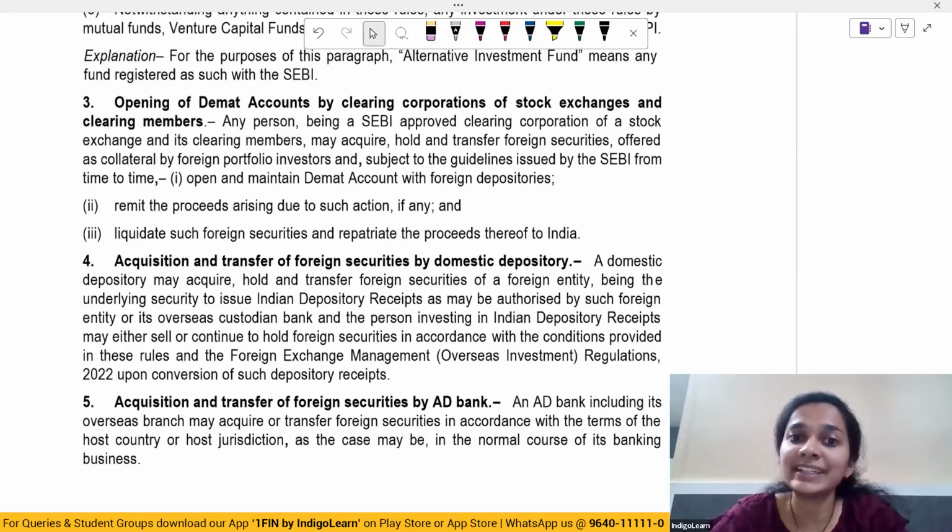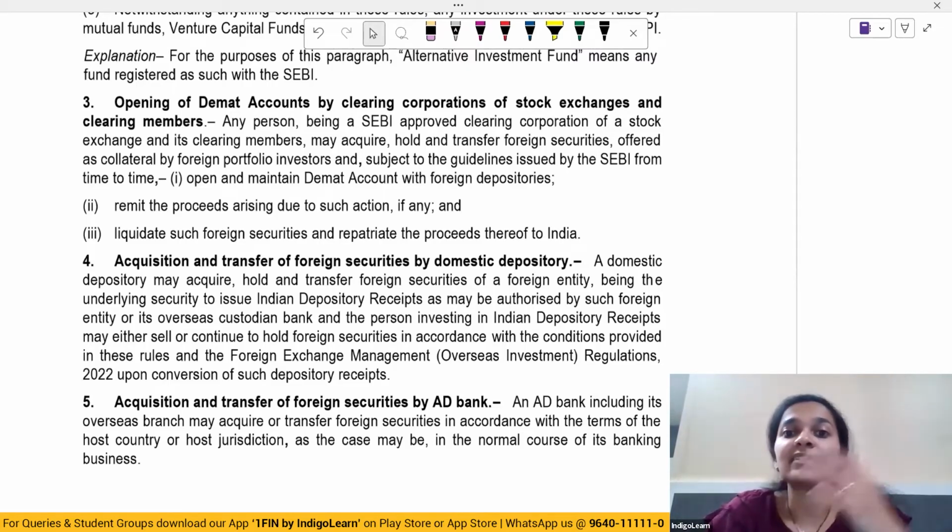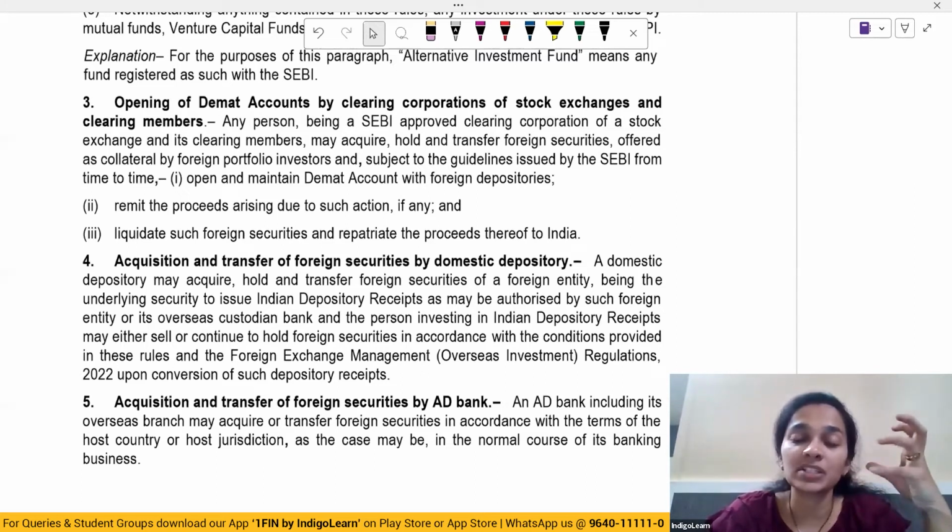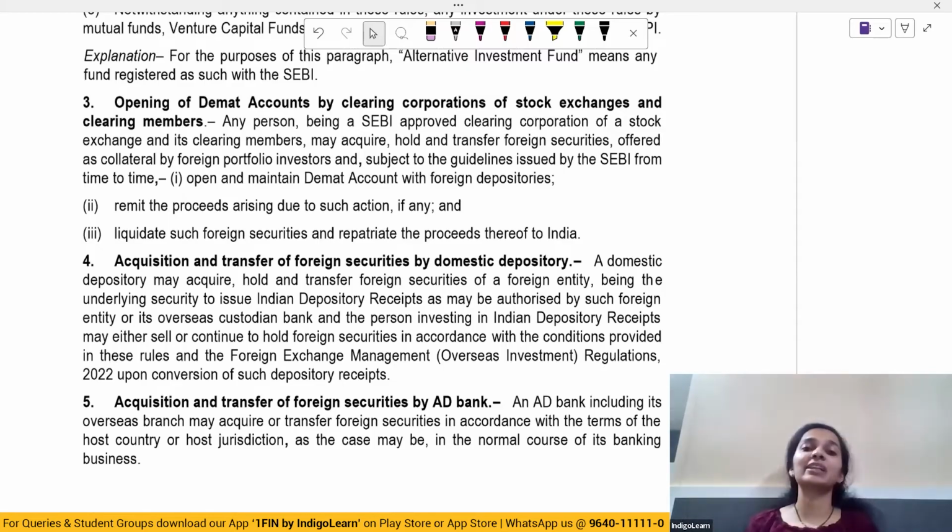One is to open and maintain a demat account with the foreign depositories, remit the proceeds which are arising due to such action, and liquidate such foreign securities and repatriate the funds back to India. What is being done? First thing, open a demat account with the foreign depository, remit the proceeds which are arising due to the transfer or acquisition which is being done, and once it is done, liquidate the foreign securities, and whatever funds you get you will have to repatriate, that is send them back to the country, that is India.